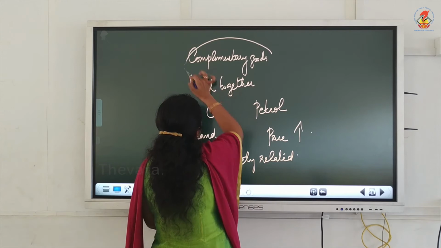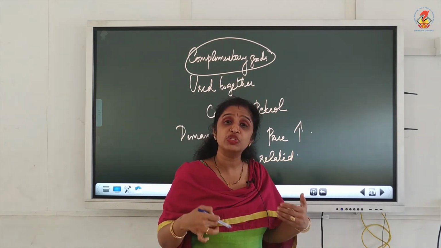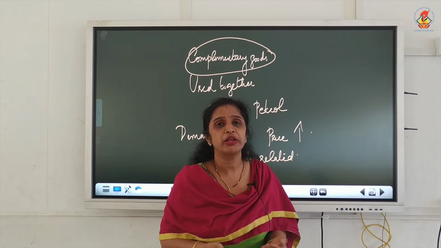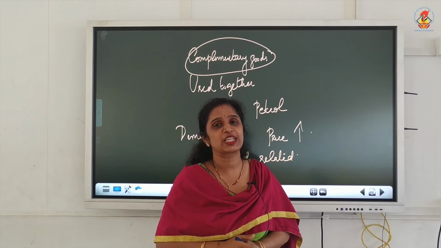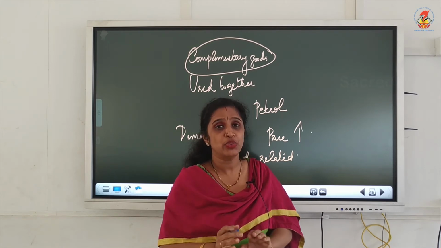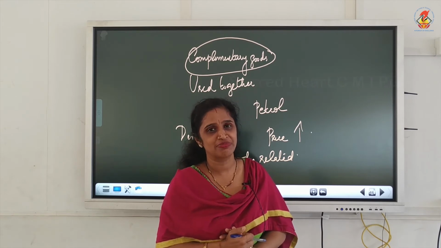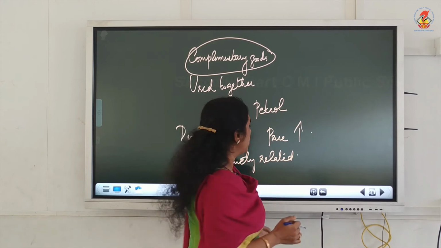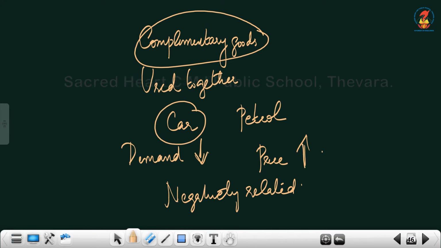Now, complementary goods. What are complementary goods? Complementary goods are those goods which are used together. Normally we take the example of car and petrol in economics to explain complementary goods. They are used together. Without petrol, the running of a car is impossible, right? Both are used together. Now, what is the relationship? The demand for the car decreases when the price of petrol increases. If the price of petrol is experiencing that much of a hike, people will demand less of cars.